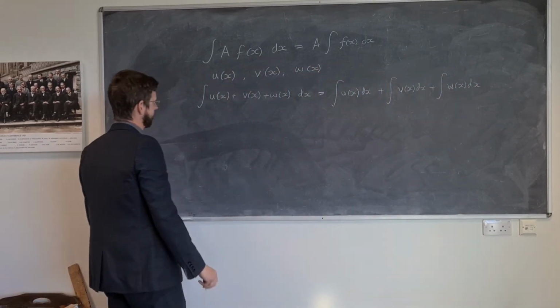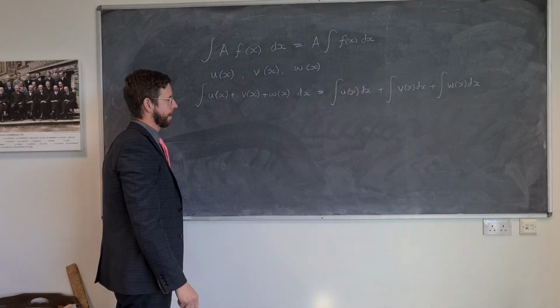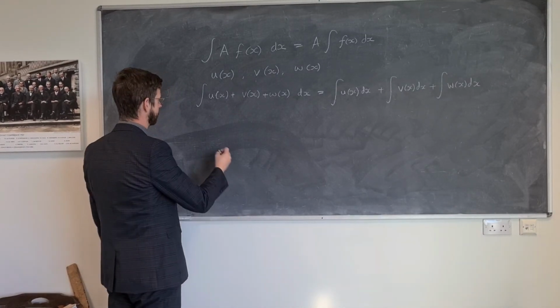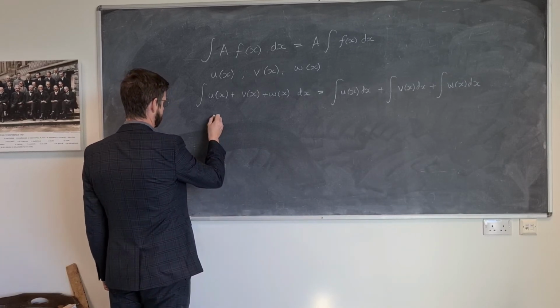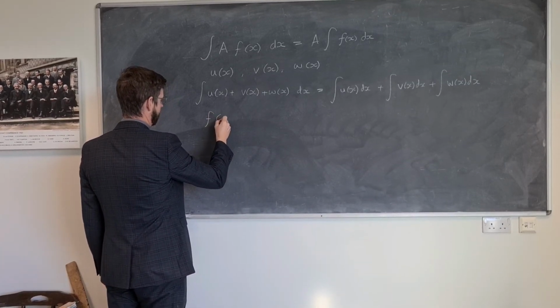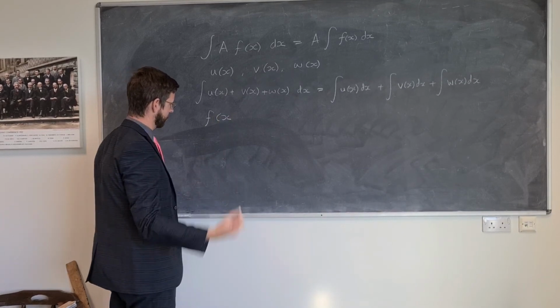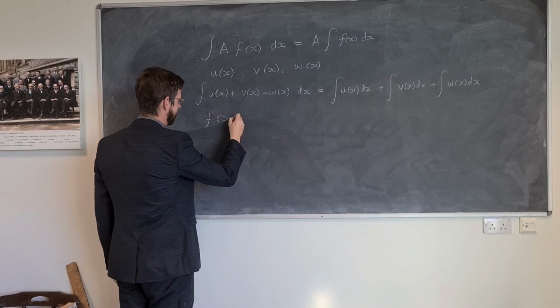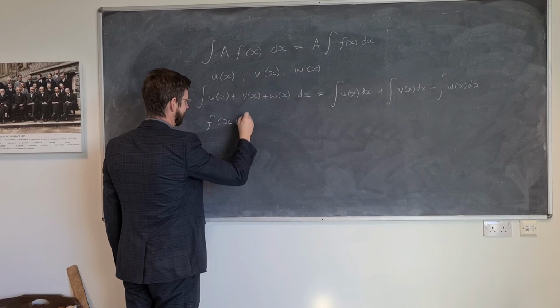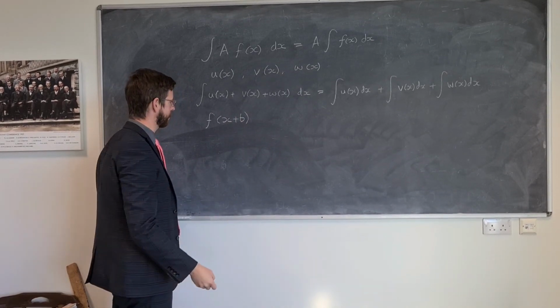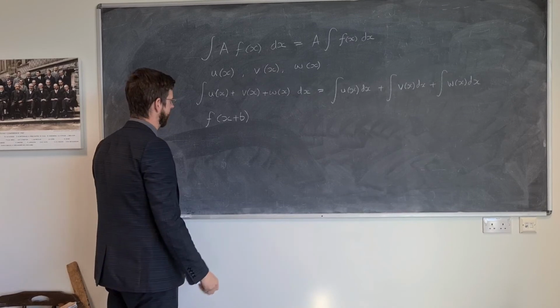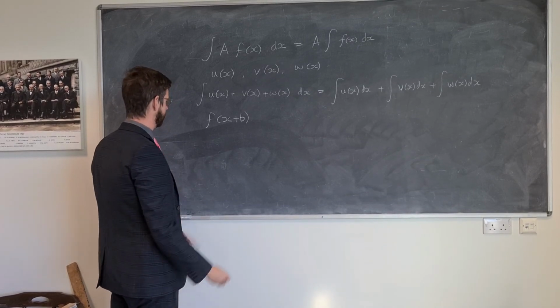Golden rule number 3 concerns itself with what happens if we have something added to the variable x. So, for example, f is not just a function of x, but there is something added, b, that itself does not depend on x. So it could be just a number. Then how do we handle this integral?